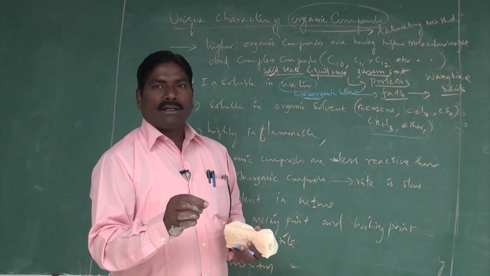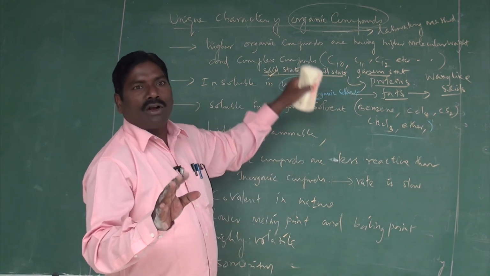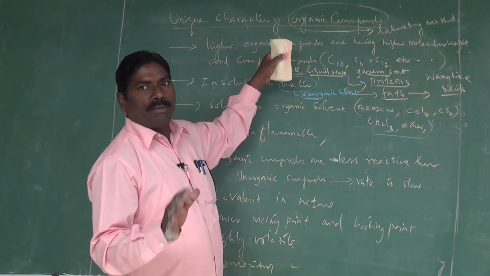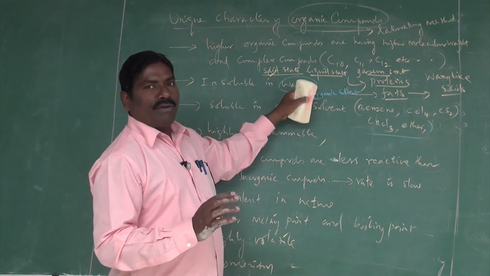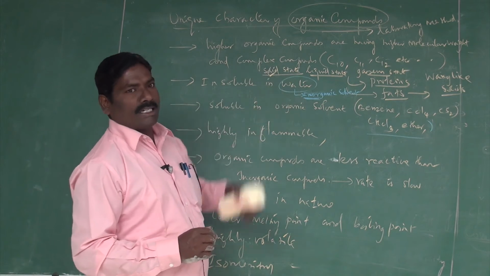Water is not a solvent for organic compounds; it is a solvent for inorganic compounds. That is why we say they are insoluble in water.